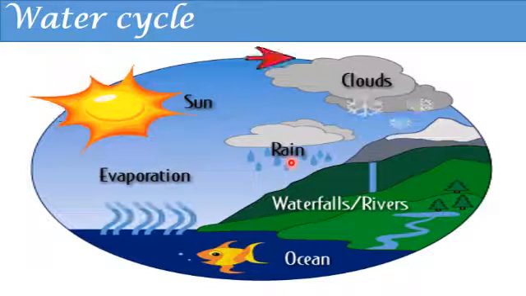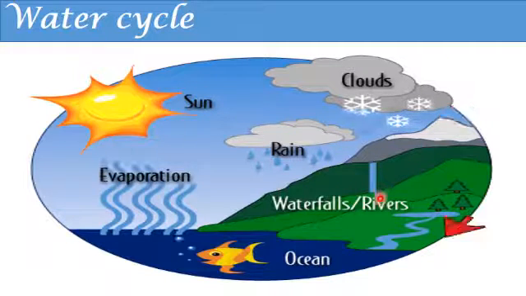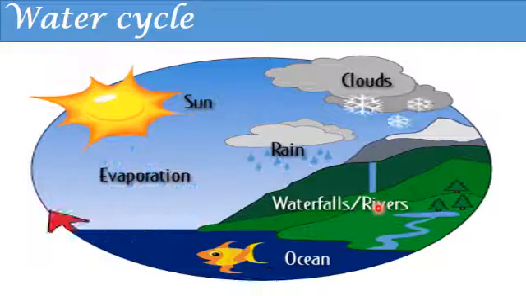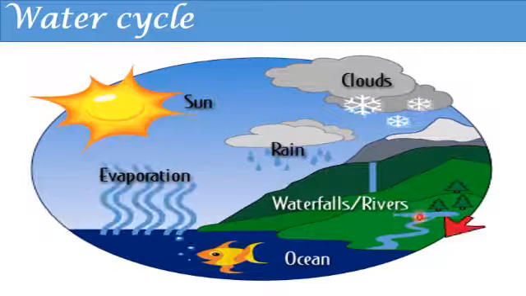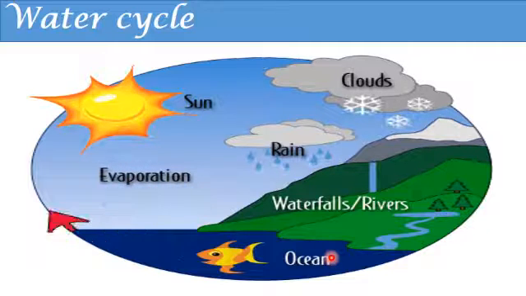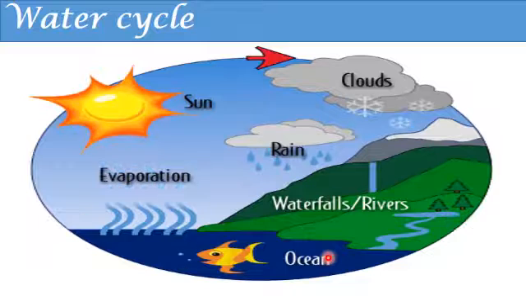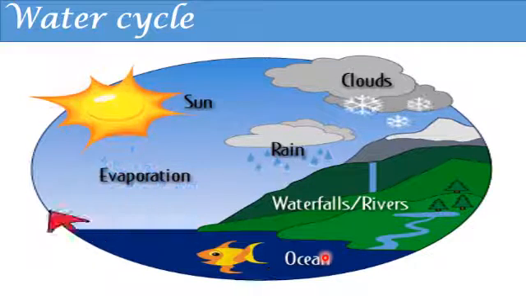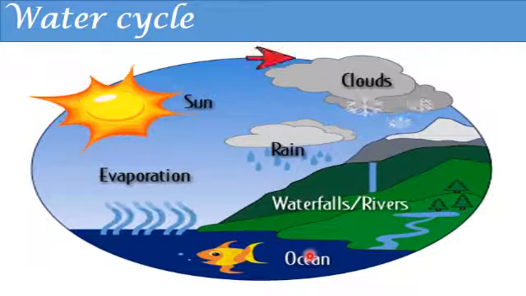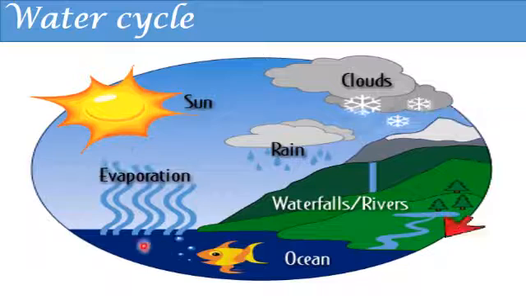Rainwater runs into streams and rivers. Rivers flow into the sea, or we can say ocean. So water returns to the sea. In this way, the water on earth goes round and round, and we call this process water cycle.